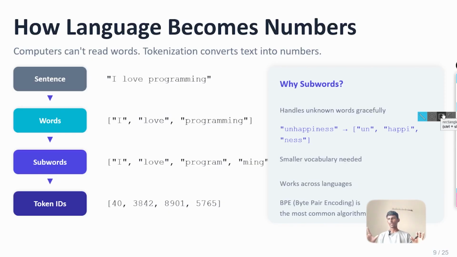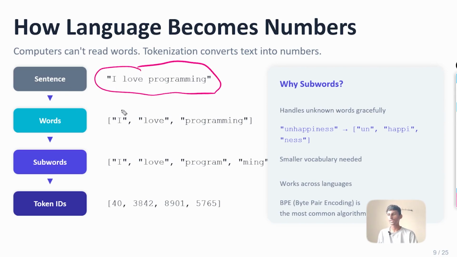All right, so let's get into the next stuff. We have seen lots of things now, so we are going to get started with tokens. On the screen you can see a sentence, "I love programming," and this is how tokenization actually happens. It will first take this sentence and split it into words, and then split those into subwords.